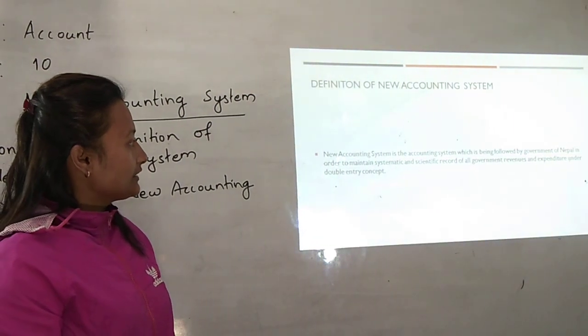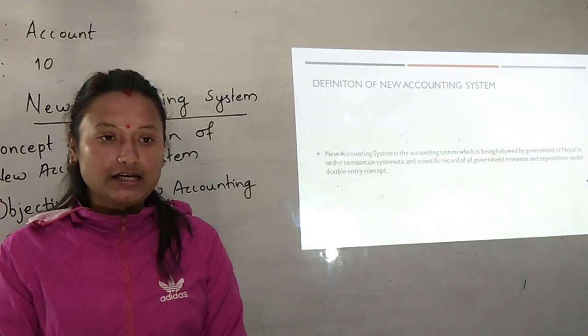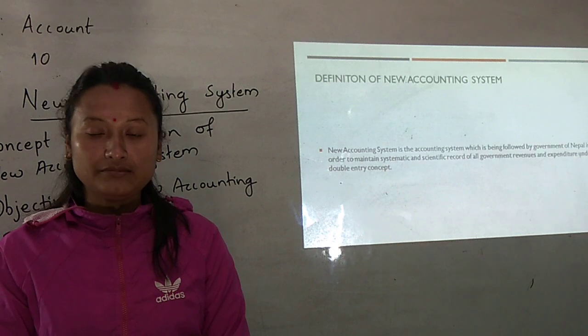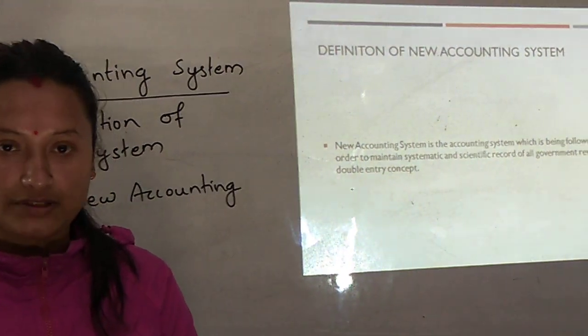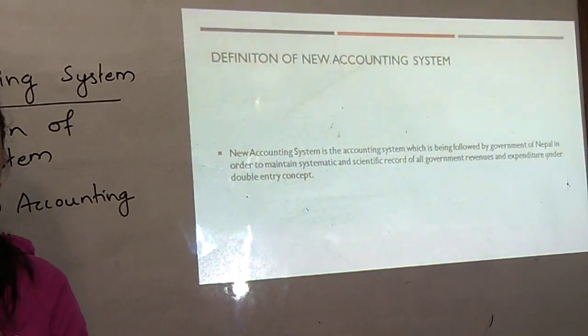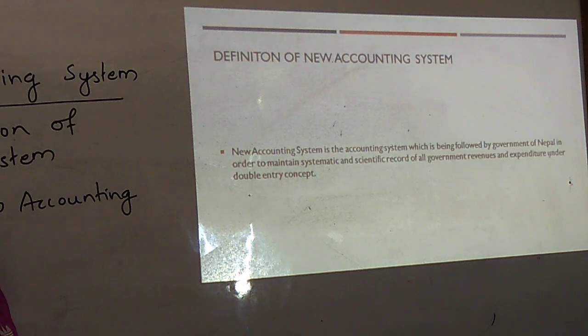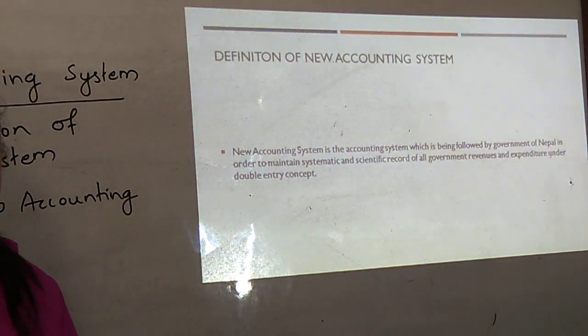This accounting system is taken as one of the most scientific, modern and progressive accounting systems to record the different financial transactions of the government which are related with the revenues and expenditure of the government. This new accounting system is also based on the double entry principle. That means it shows a two-sided effect. If one is debited, then another is credited.